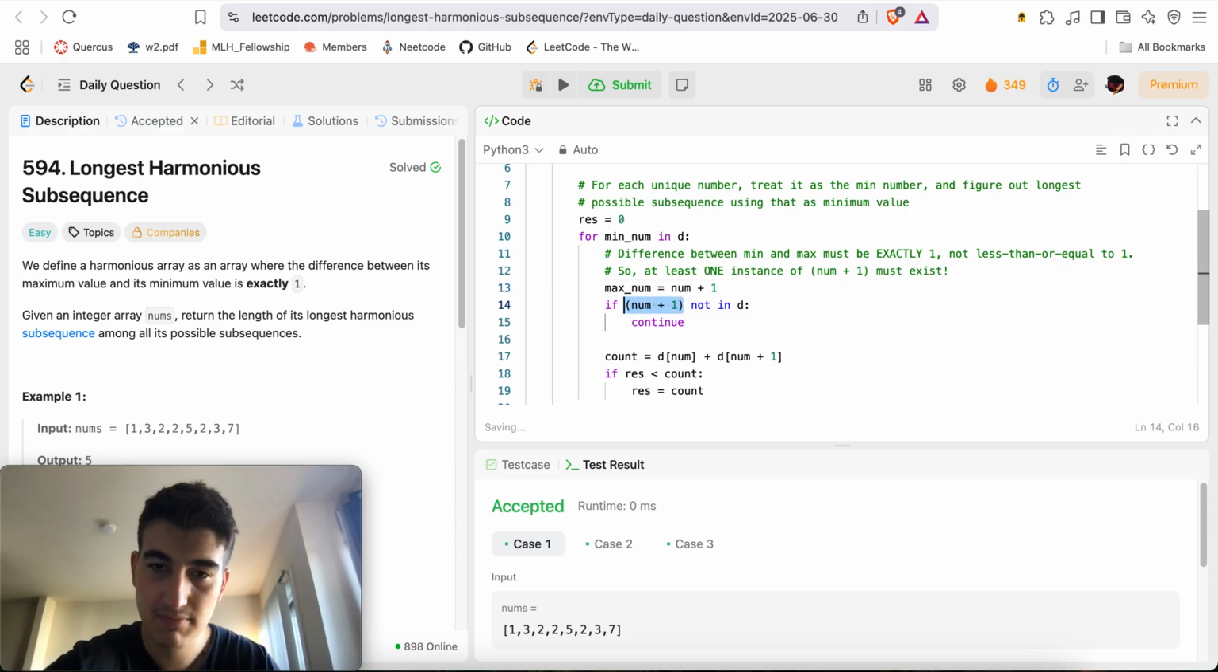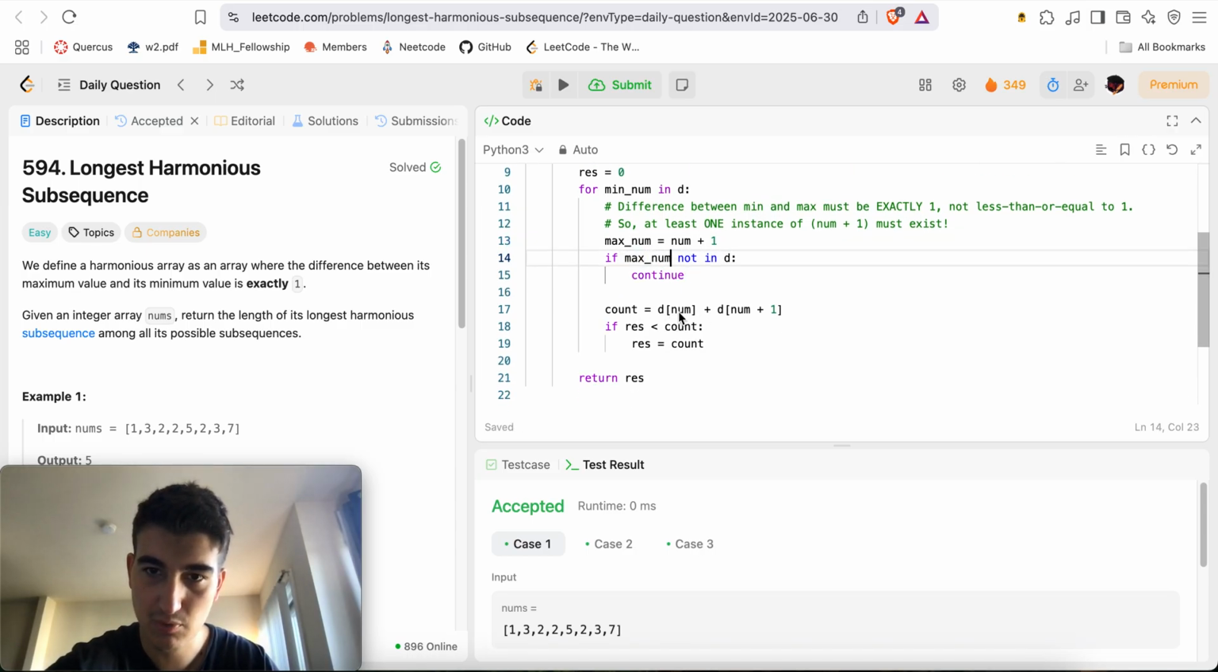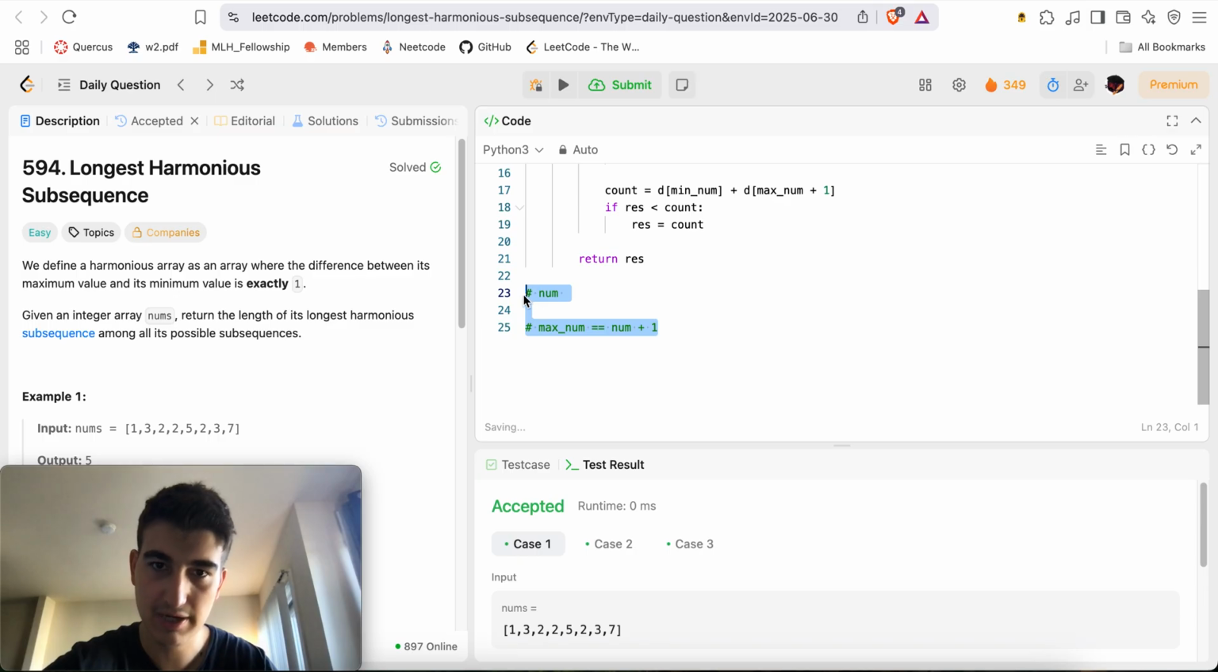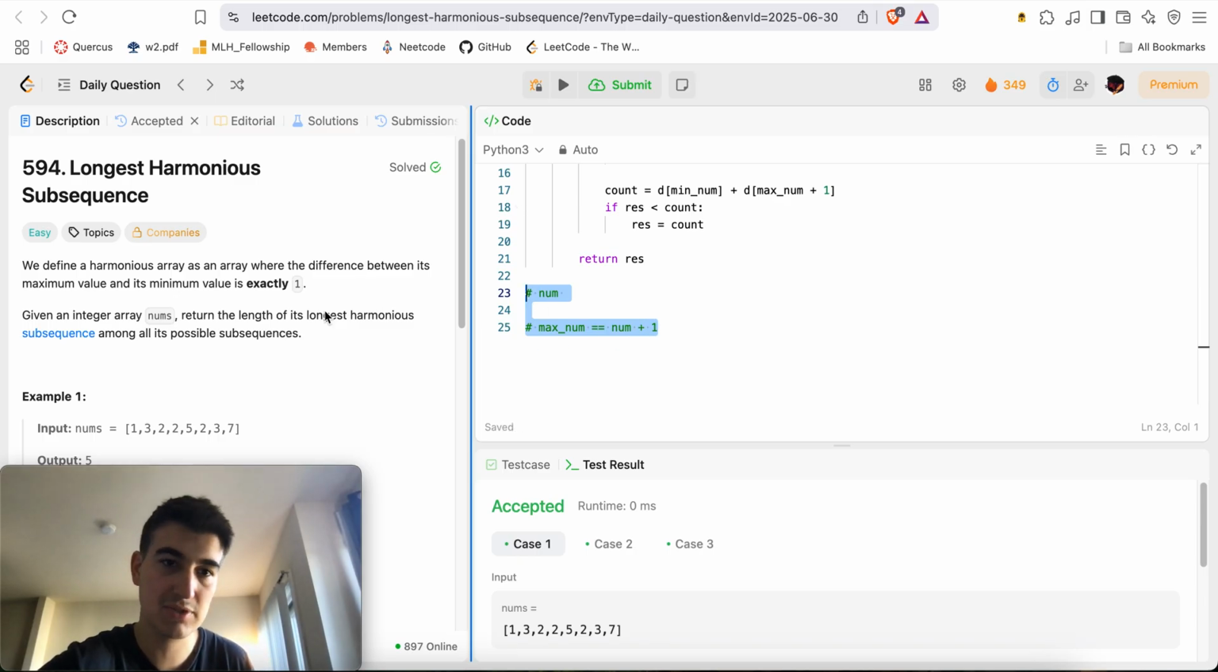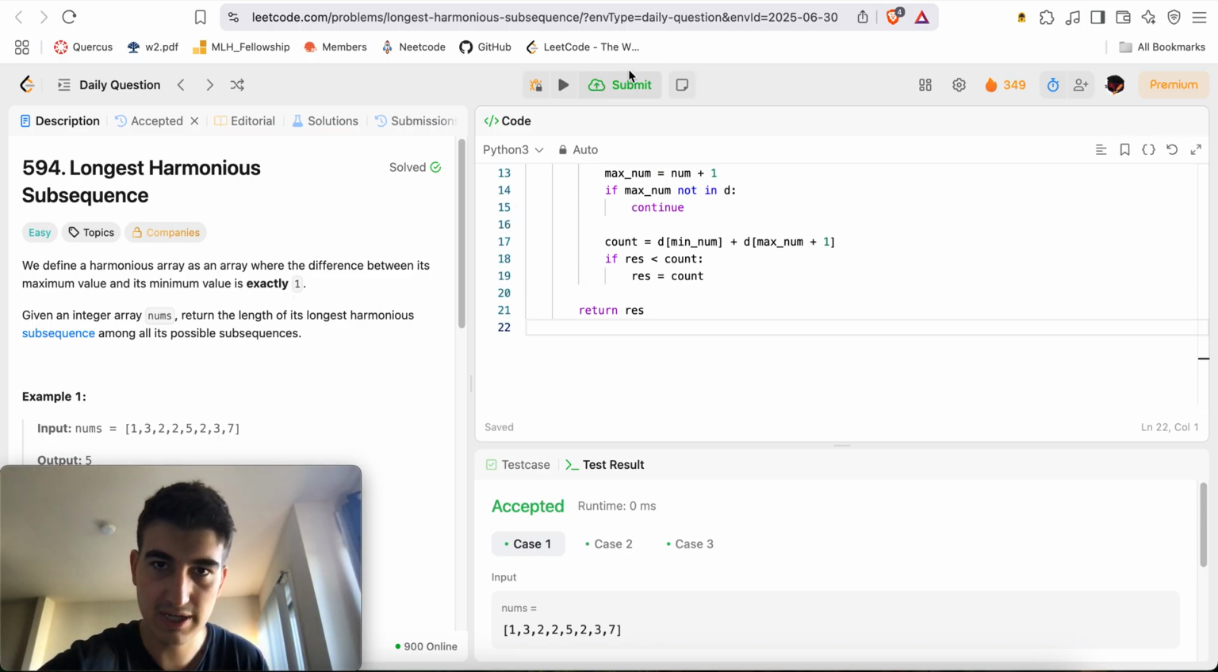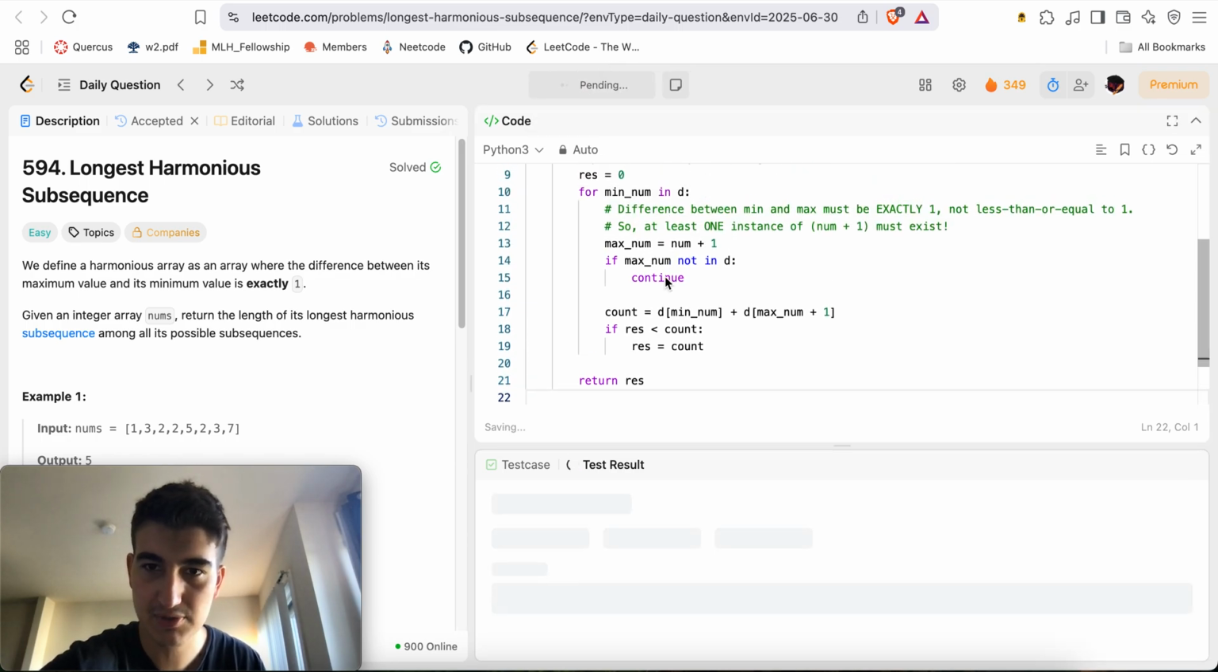If max num not in d, continue. Otherwise, count here. I'll just rename my variables to make things as least confusing as possible, right? But here max num will have to be equal to num plus 1. That way their difference is exactly 1. Okay, let's run this just to make sure I didn't make any typos here.